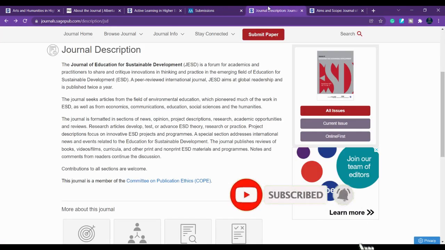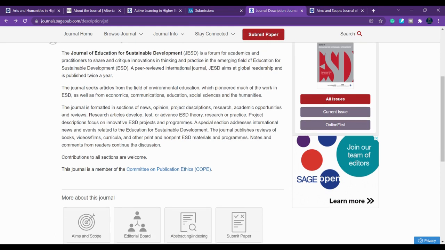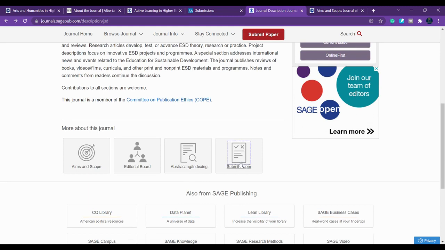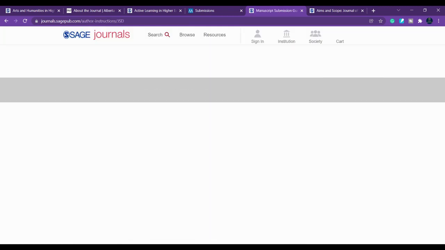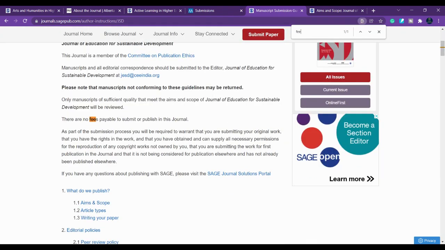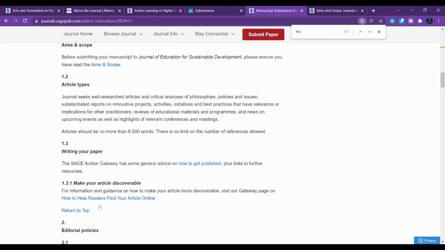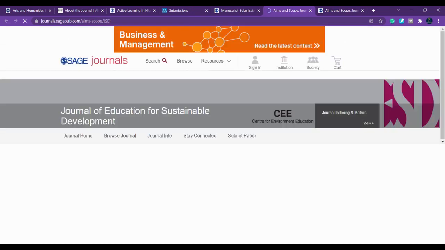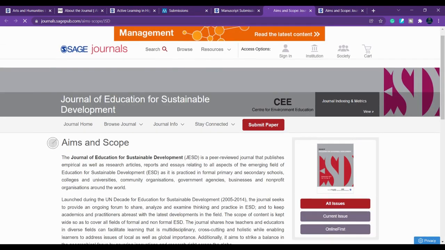The next one is the Journal of Education for Sustainable Development. You can see this is an emerging field of education for sustainable development. You can check what cost they are asking for. There are no fees payable to submit or publish in this journal. Then check the aim and scope. Don't forget to check this. Also check the indexing. Even if it is mentioned here as Scopus or UGC care, you have to cross check in that database as well.